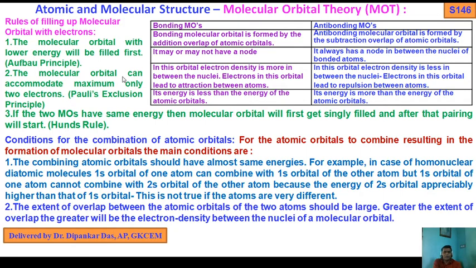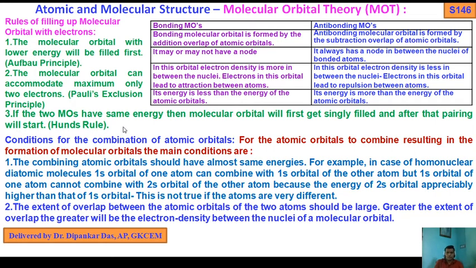The molecular orbital can accommodate a maximum of only 2 electrons, by the Pauli exclusion principle. If two MOs have the same energy, then the molecular orbitals will first get singly filled up. After that, pairing will start. That is Hund's rule.